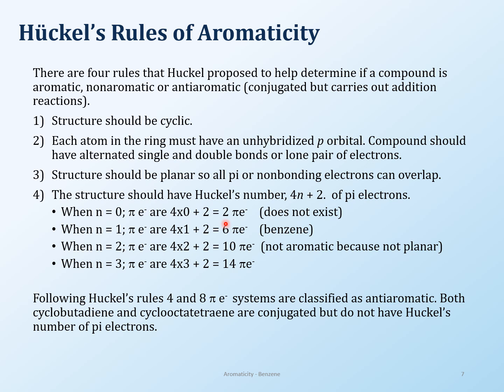But what about the 4 pi system? The 4 pi system, remember, was the cyclobutadiene that we just covered. Okay, so this is the 4 pi system. 1, 2, 3, 4, 4 pi electrons. So that 4 pi, which is missing from here, that kind of a system is classified as anti-aromatic. Anything that is following all of the rules except for Huckel's number is anti-aromatic then. So 4 will be anti-aromatic, 8 will be anti-aromatic, 12, and so on. You get the idea. Okay, so that's how these work.